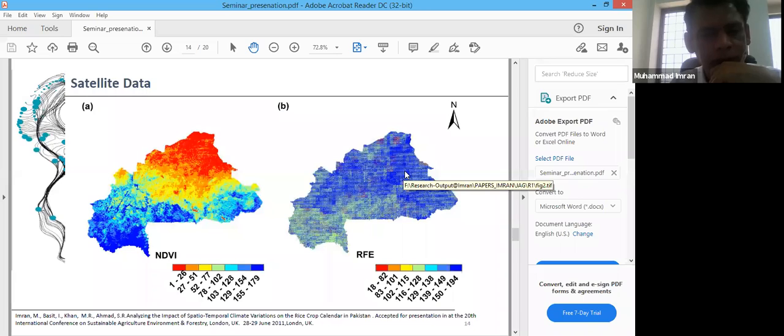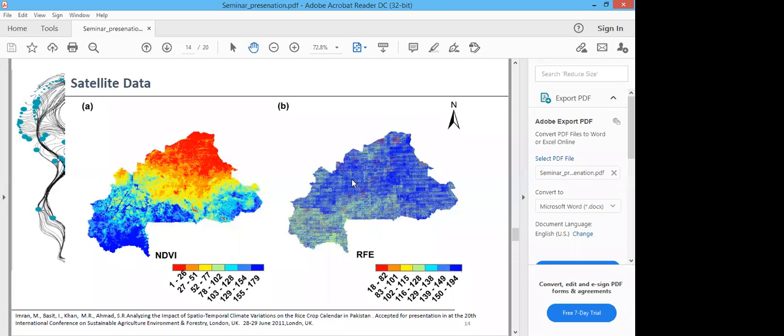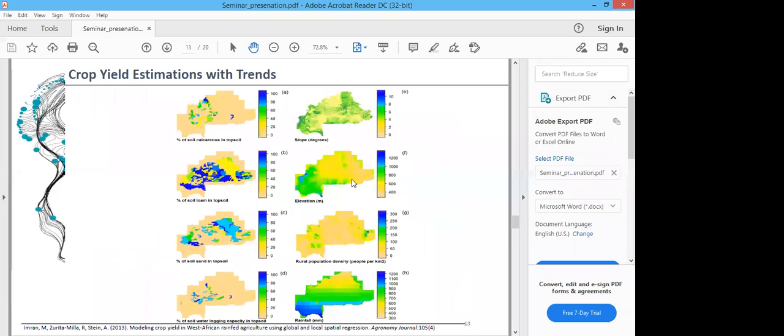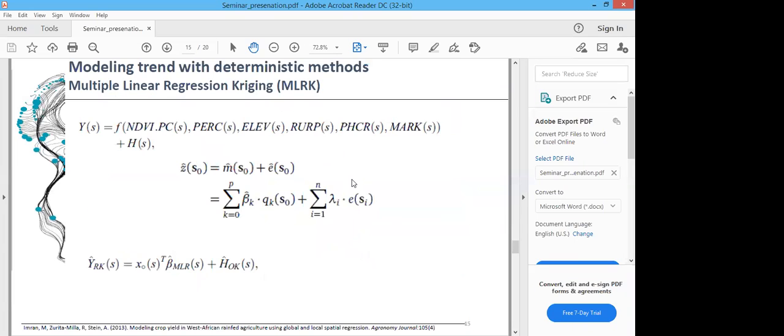Okay. Sir, as per my understanding, as you have explained ordinary kriging and there is another kriging, geographically weighted regression kriging. Ordinary kriging is mostly used for smaller fields, and the other is used at the regional level. Am I right?